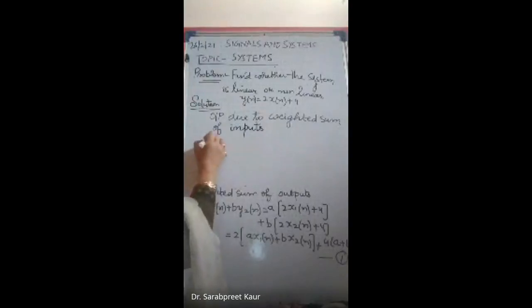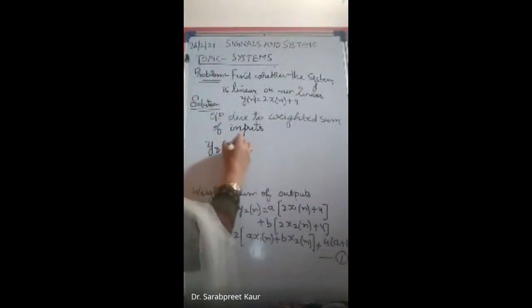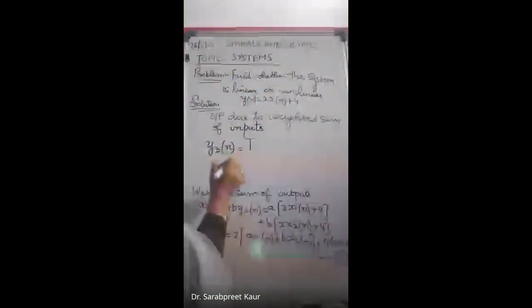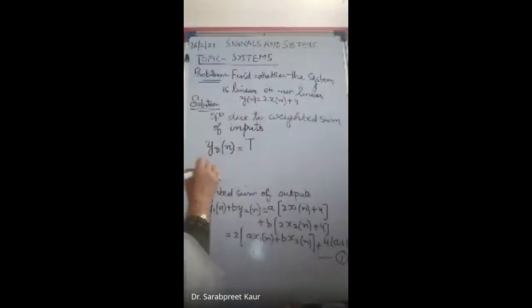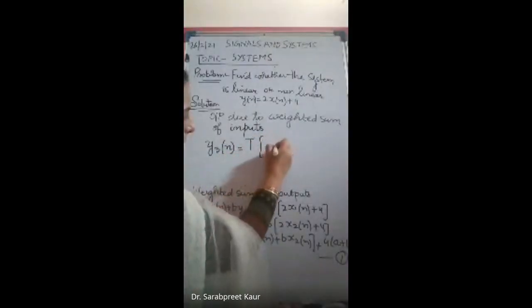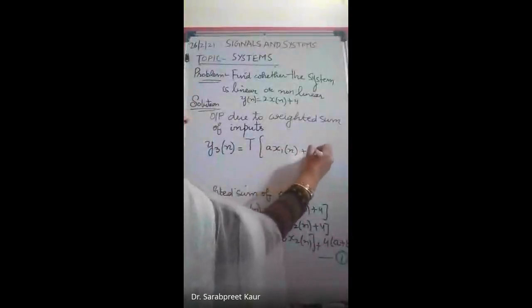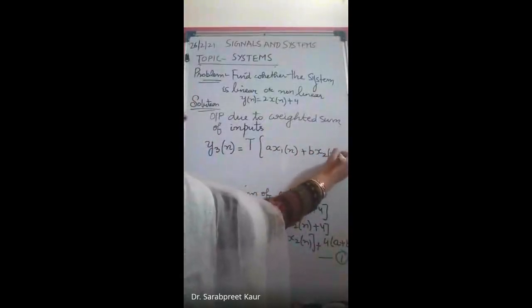So let us represent that by beta y3n. What does that mean? That we are transforming our input, but now the input is the weighted sum of inputs. Means our input is a into x1n plus b into x2n.